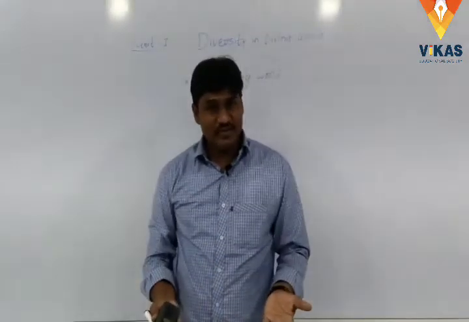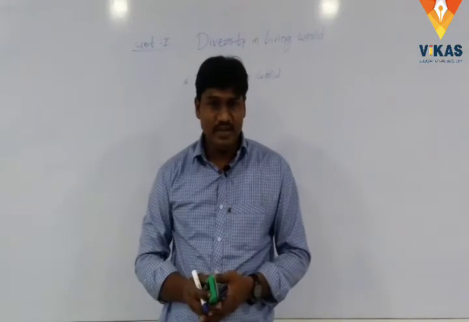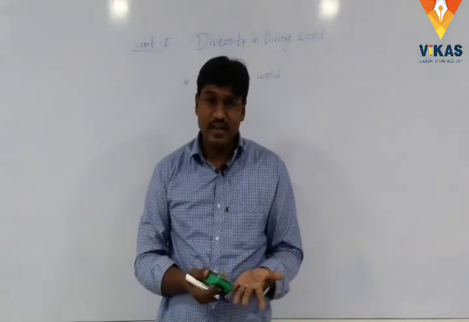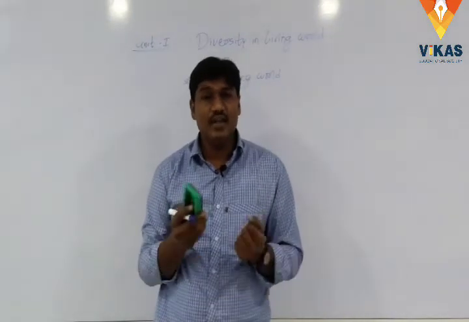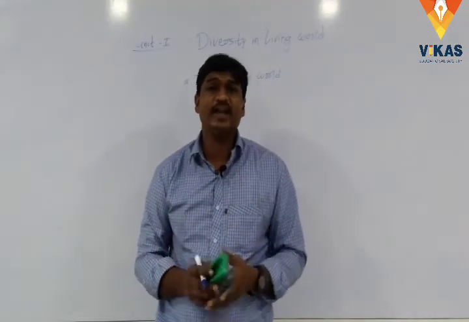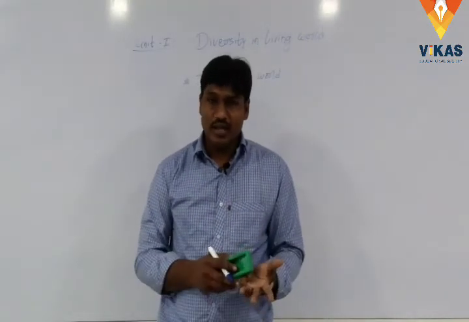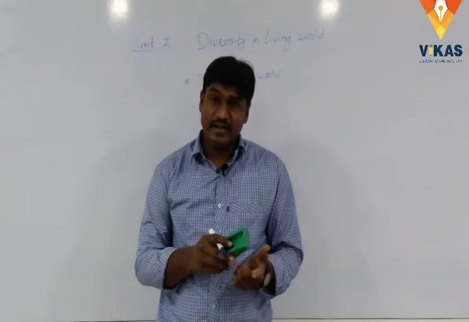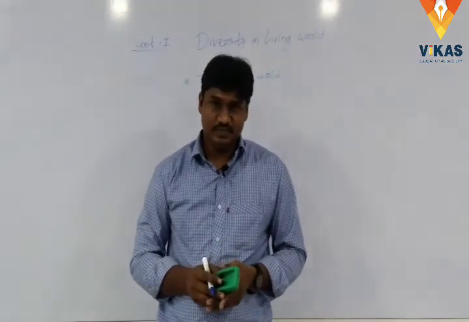What is meant by living? Living things or living organisms have some characters like growth, metabolism, and increase in size.